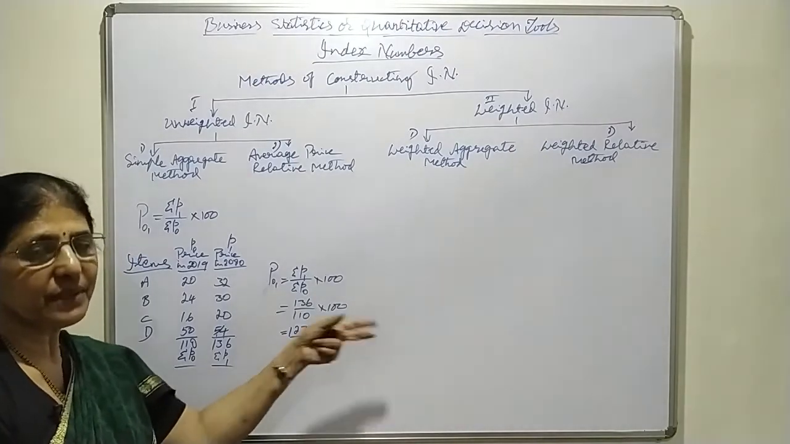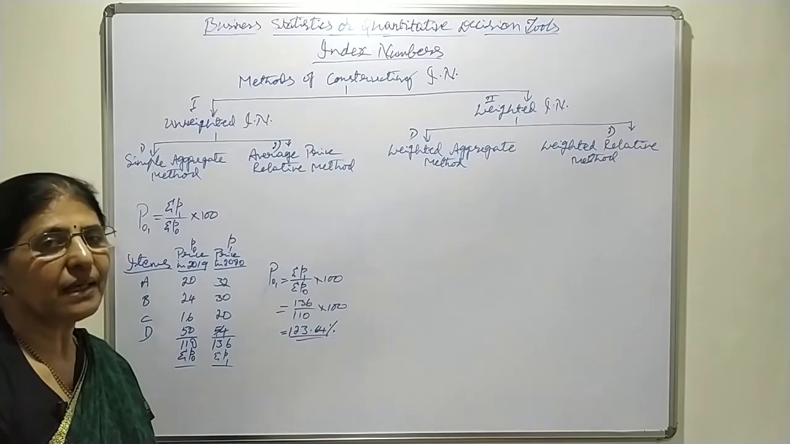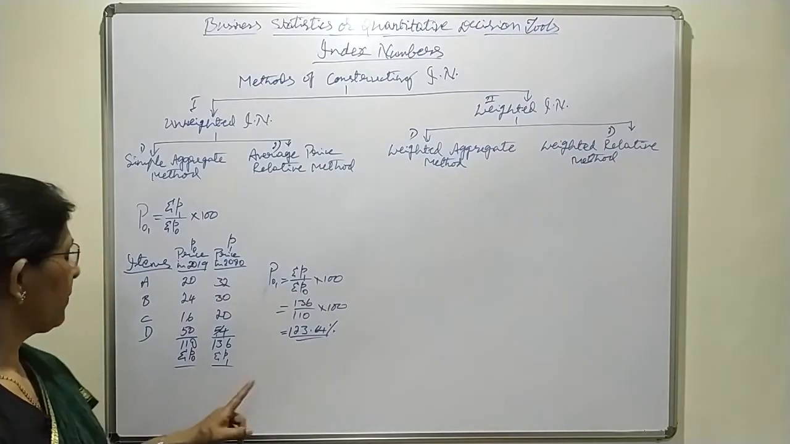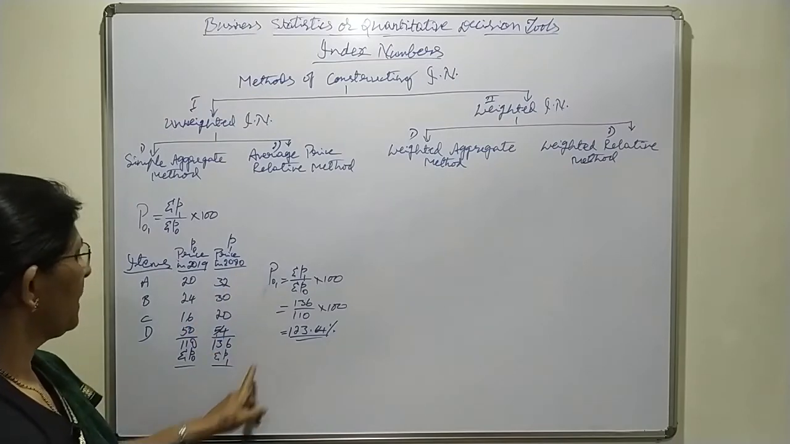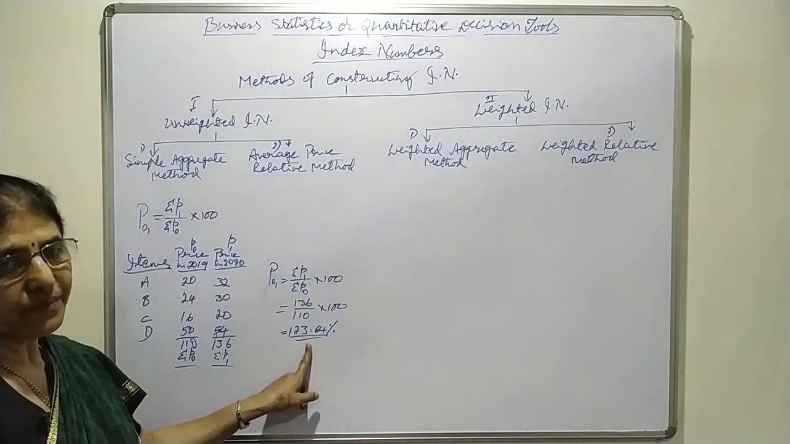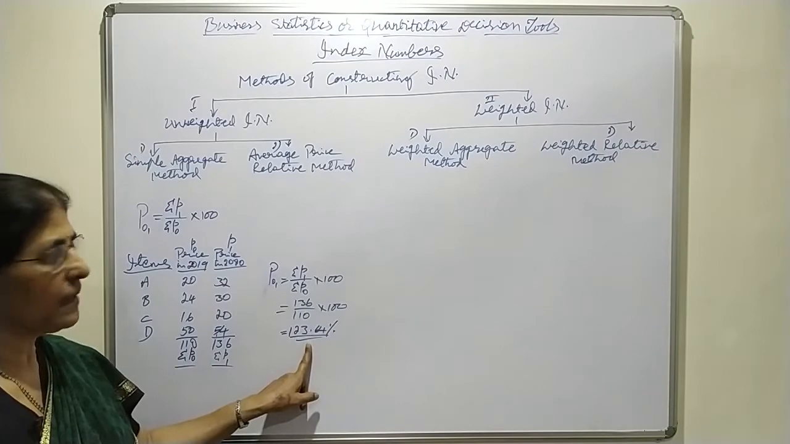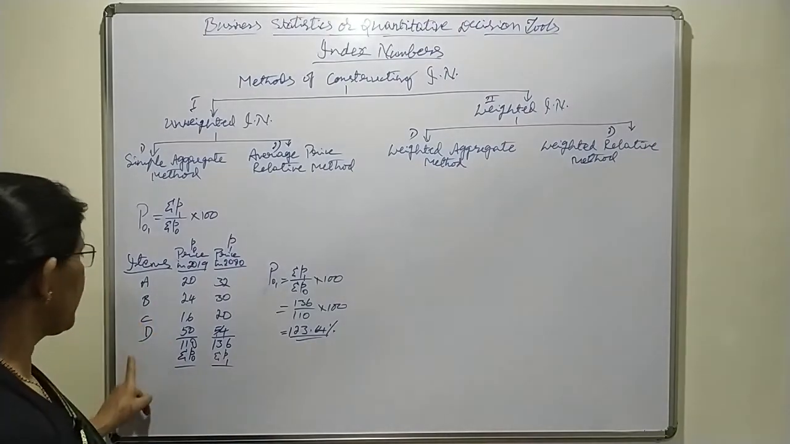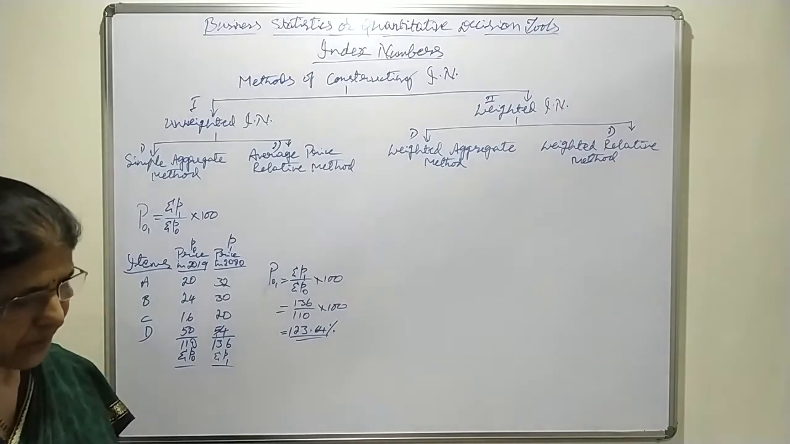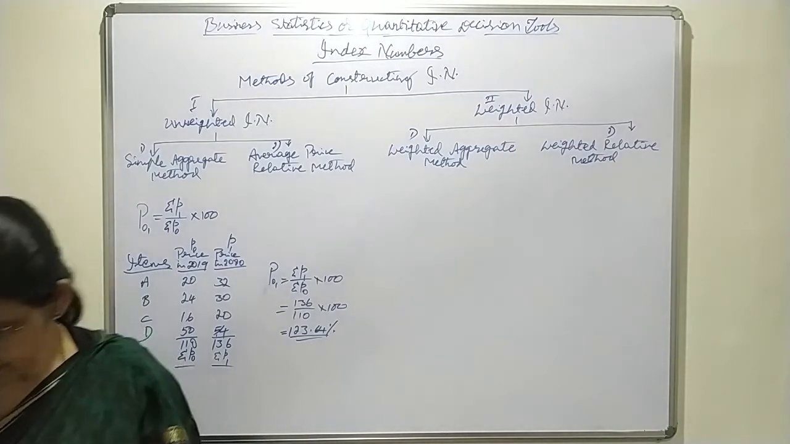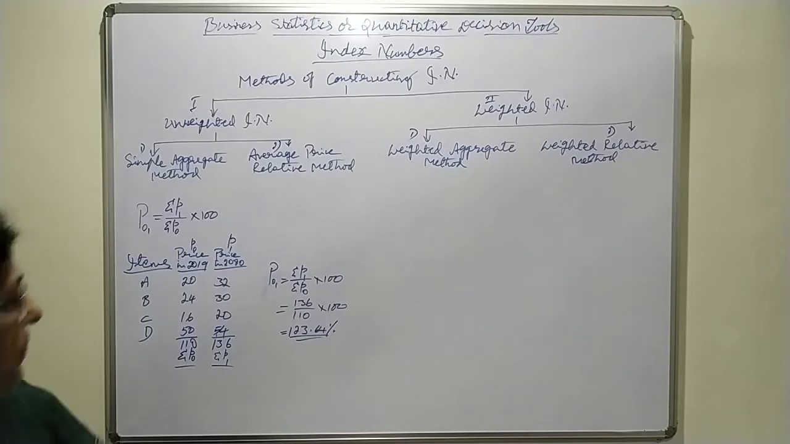More than 100 we say increase, less than 100 we say decrease. When you compare to the base period, in the current period prices are increased, means aggregate increase in prices of these A, B, C, D commodities by 23.64%. Okay. Now let us take one more problem.